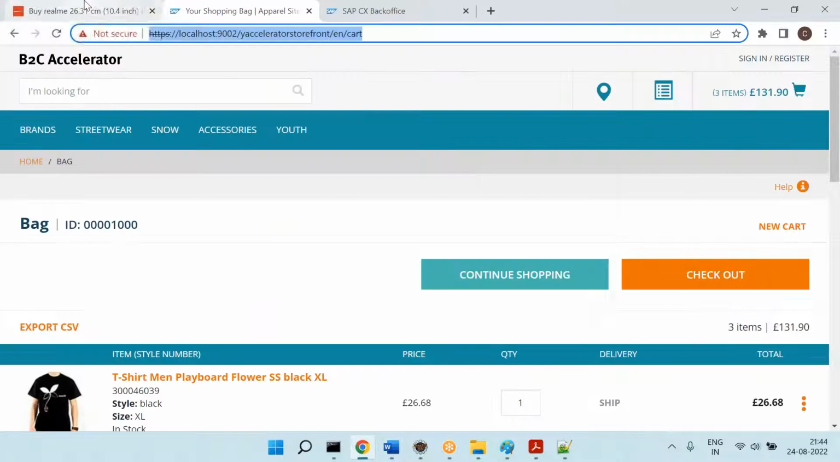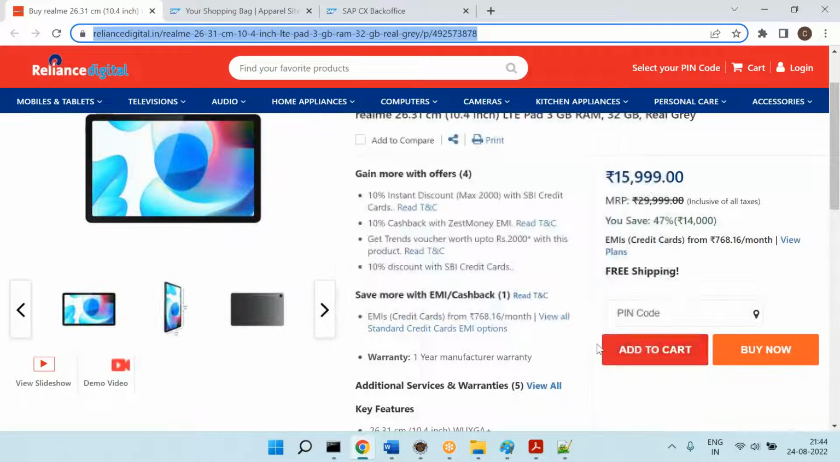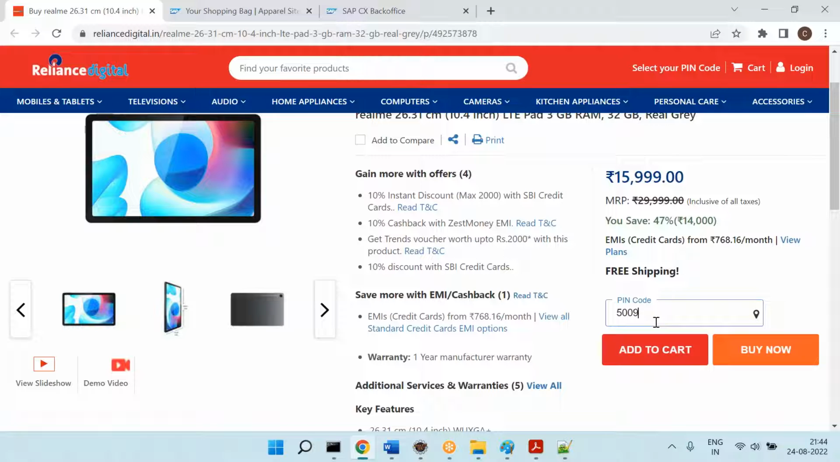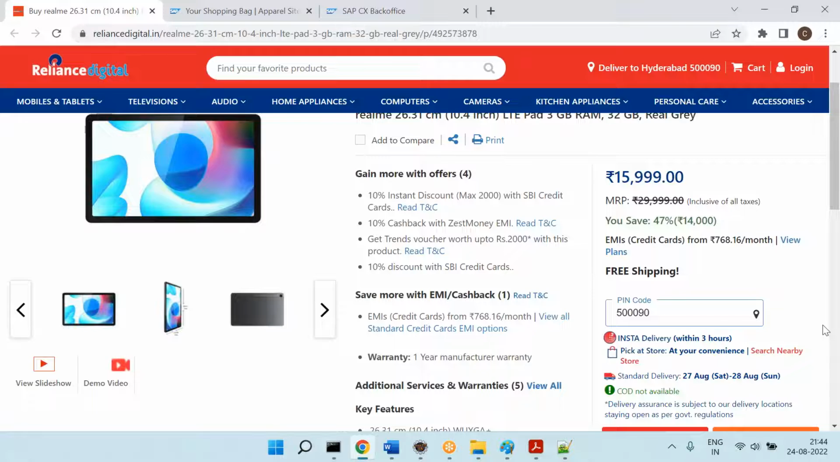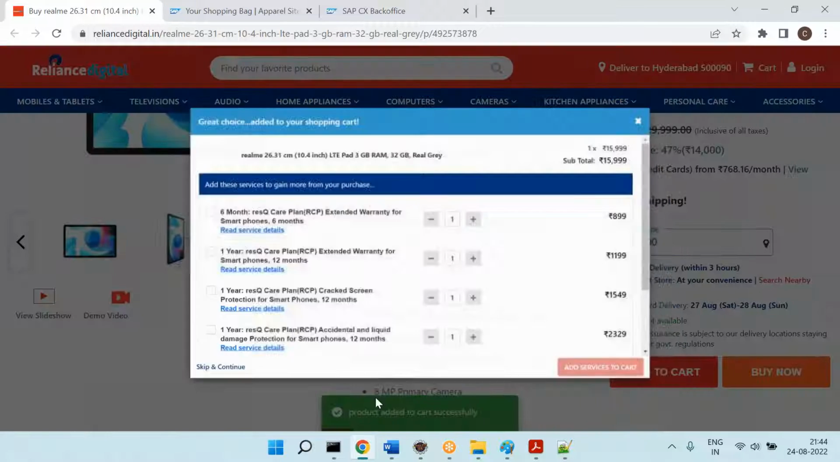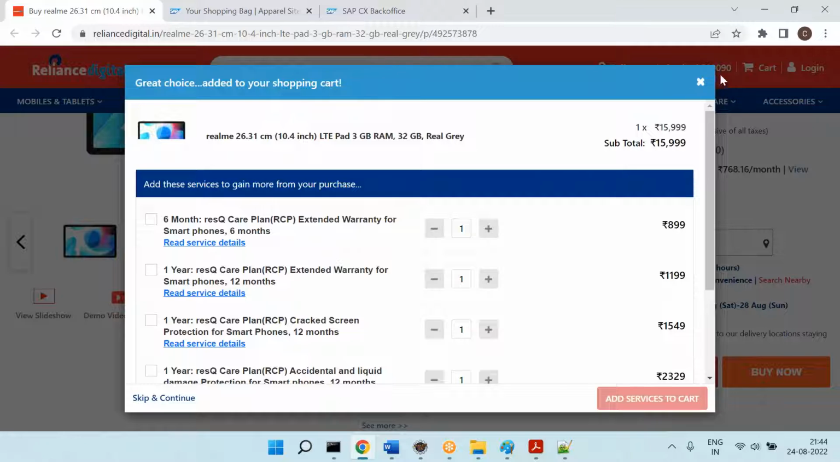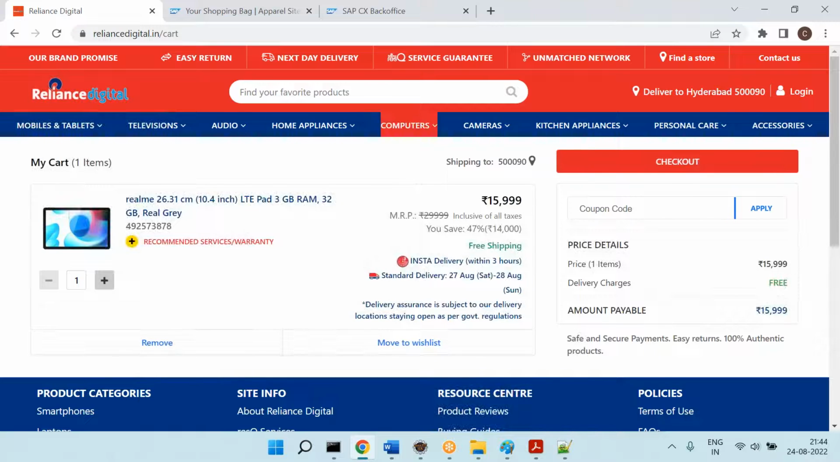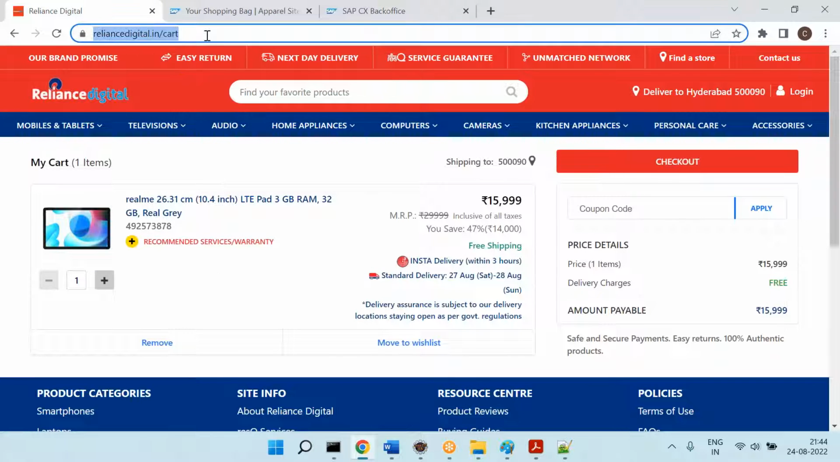Now let's go to Reliance and see. Let me add the item to cart. It is asking me to enter the zip code. Let me enter 5,90,000. Okay, add item to cart. The product is added successfully. Now it is giving some other services which I don't want. Now you can see this is my cart page. This is what I added, and this is the cart page, and you can see the URL.